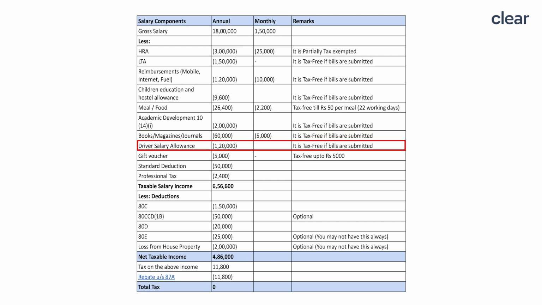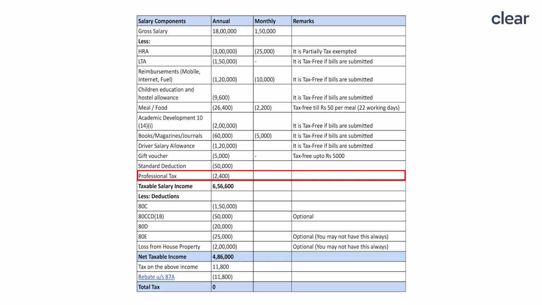Then driver salary allowance is also exempt if you've used it for your office purposes and if you submit those bills. Next is gift voucher. Anything above 5,000 rupees will be taxable. So any gift value which is above 5,000 will be taxable for you. Next is a standard deduction of rupees 50,000 which is allowed to all the employees. And then also professional tax is deductible based on the state you reside in.